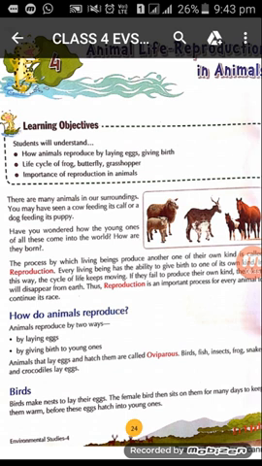Before going to the chapter, let us discuss what are animals. As we have already studied in the first chapter, living things and non-living things. Under living things, we came across two words. One is animal and the other is plants. So we have already discussed plants. Here in this chapter, we are going to read about animal life. Animals are the creatures which live on earth other than plants, including human beings.